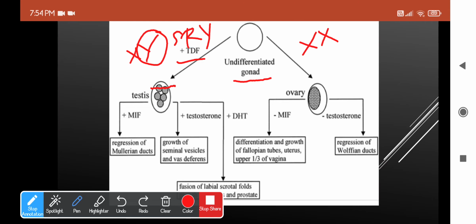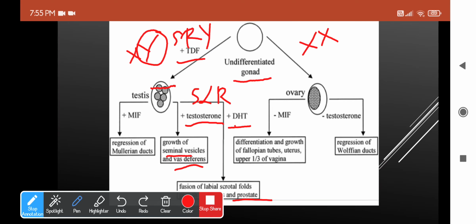The two main cells in the testis are the Leydig and the Sertoli cells, right? Of which the Leydig cells will produce testosterone, and this testosterone will induce the development of the Wolffian or the mesonephric duct, and that thereby forms the epididymis, seminal vesicles, vas deferens, and ejaculatory duct. And one more thing is this testosterone is activated by the 5-alpha reductase enzyme. 5-alpha reductase will form DHT, which is dihydrotestosterone, and this in turn tends to form the male genitalia.